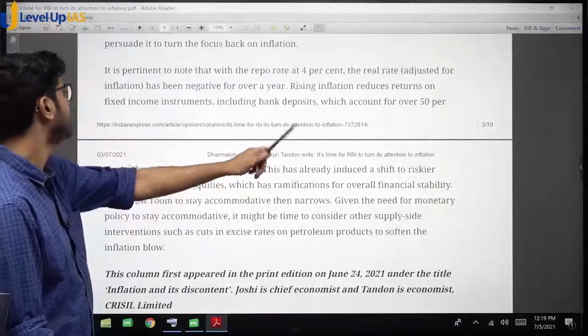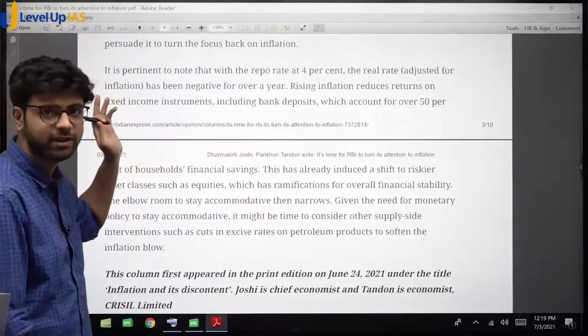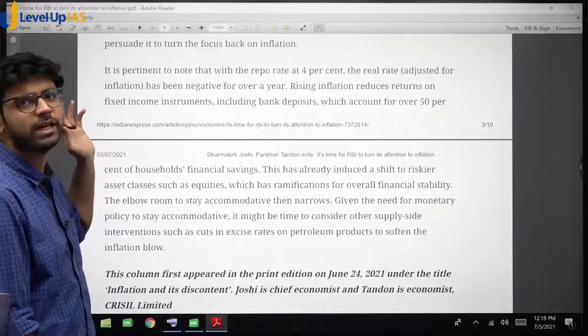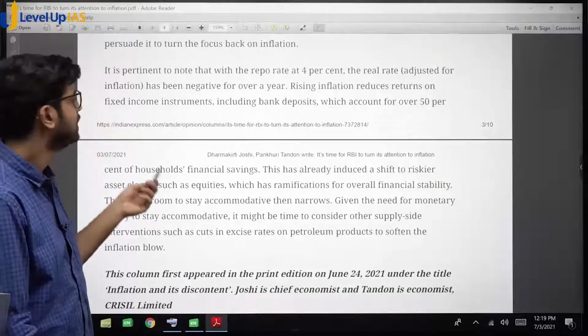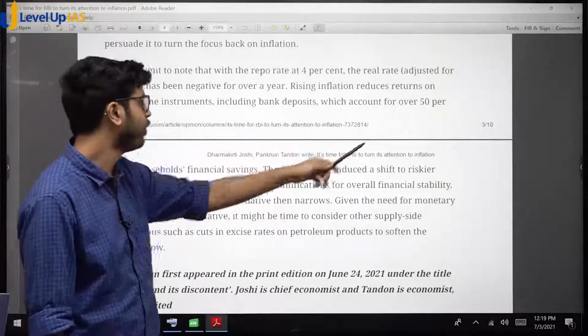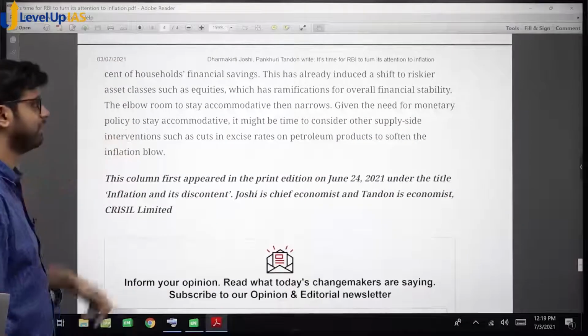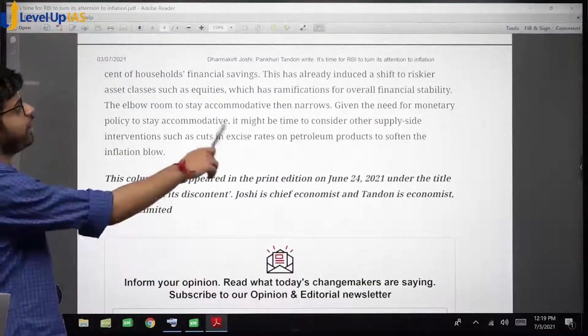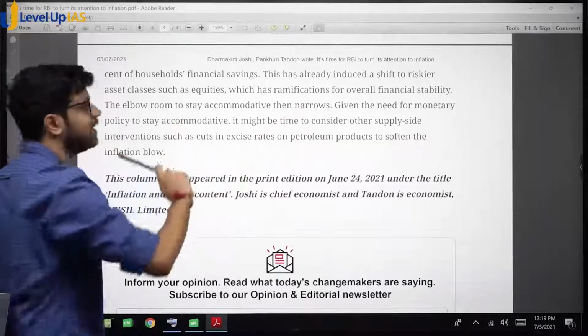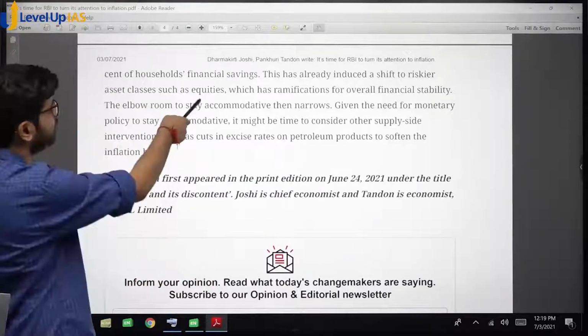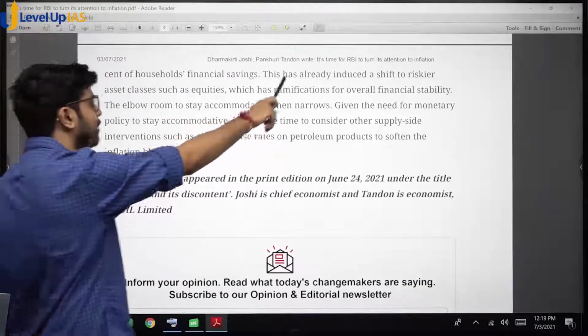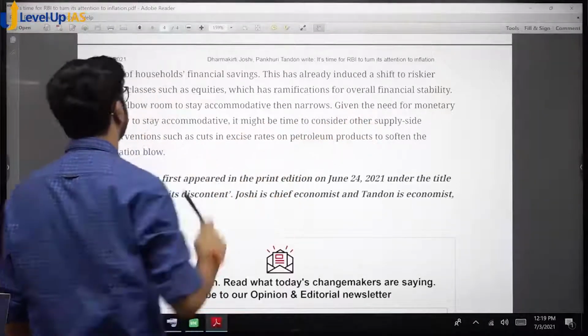Rising inflation reduces return on fixed income instruments. Do you agree with this? We saw bond holders, fixed income, pension holders, including bank deposits, which account for over 50% of households' financial savings. Okay? This has already induced a shift to riskier asset class. Didn't we read this? We read this. Such as equities. Equities mean shares, which has ramifications for overall financial stability. Do you agree with this?